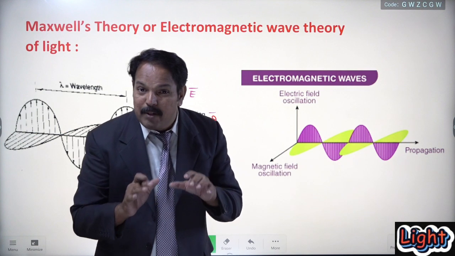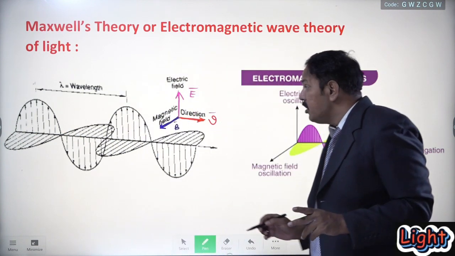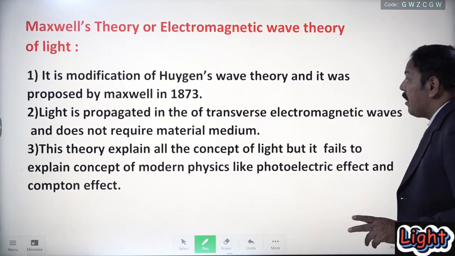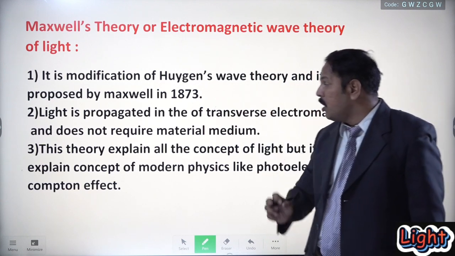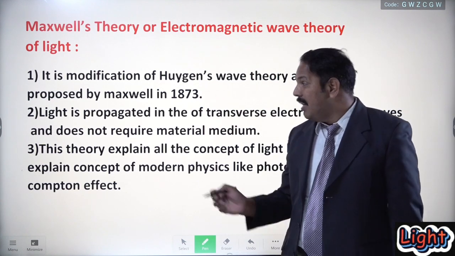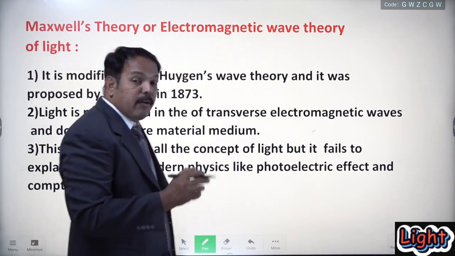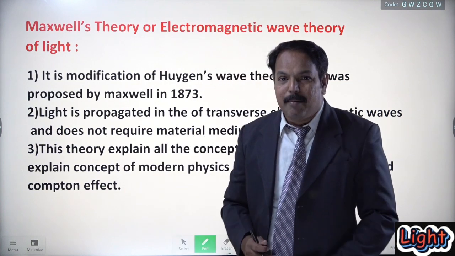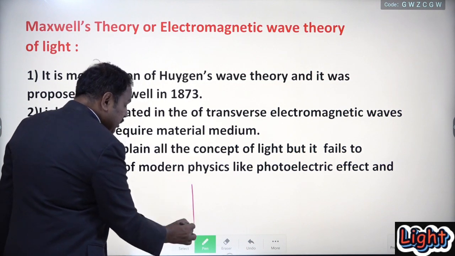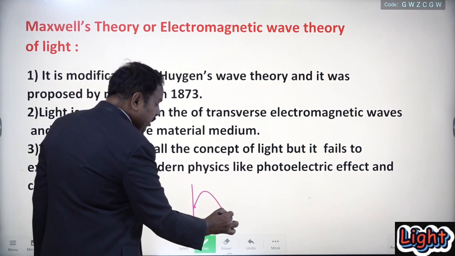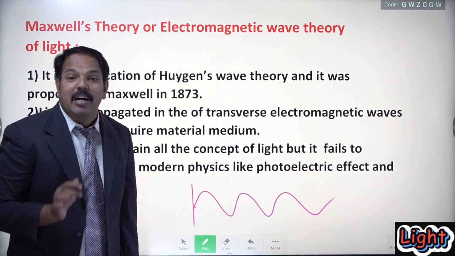This is the picture of an electromagnetic wave. So what is light? Light is an electromagnetic wave. Remember, we have seen it is a modification of Huygens wave theory, and it was proposed by Maxwell in 1873. Another point: light propagates in the form of an electromagnetic wave having transverse nature. Transverse nature means, as we saw yesterday, such a type of wave is called a transverse wave.